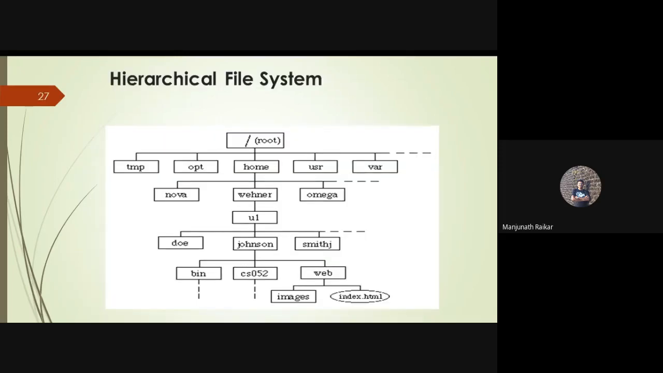See, this is a hierarchical file system. So in the beginning, the base of the file system is called the root directory. This is the beginning of the file system, that is called root. And below root, there are various subdirectories like temp, opt, home, user, and variables. And below that, again, there are subdirectories. These are all directories. Clear? And under the web directory, there is one more subdirectory called images. And under the web directory, there is one file called index.html. Clear?